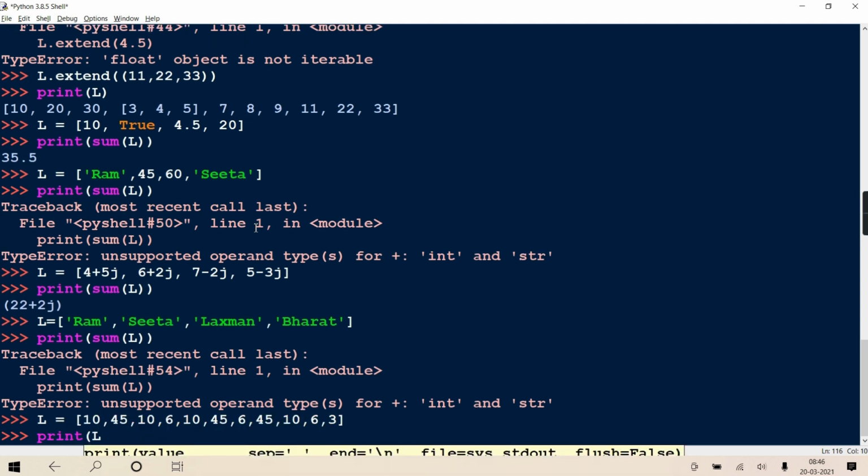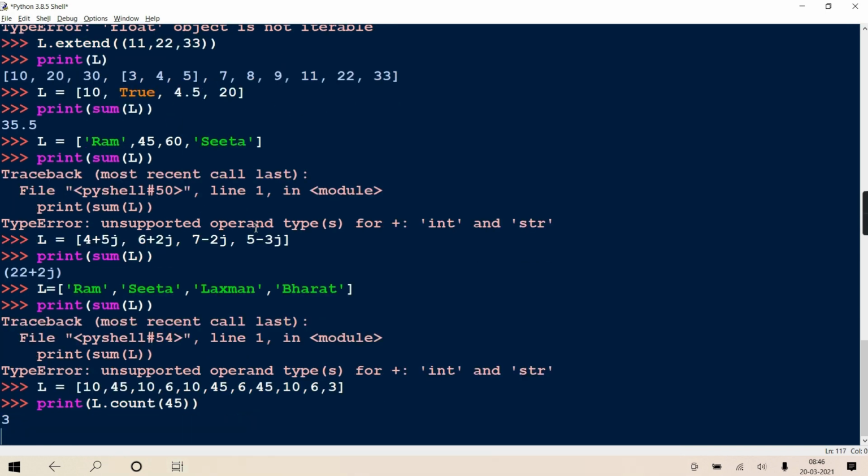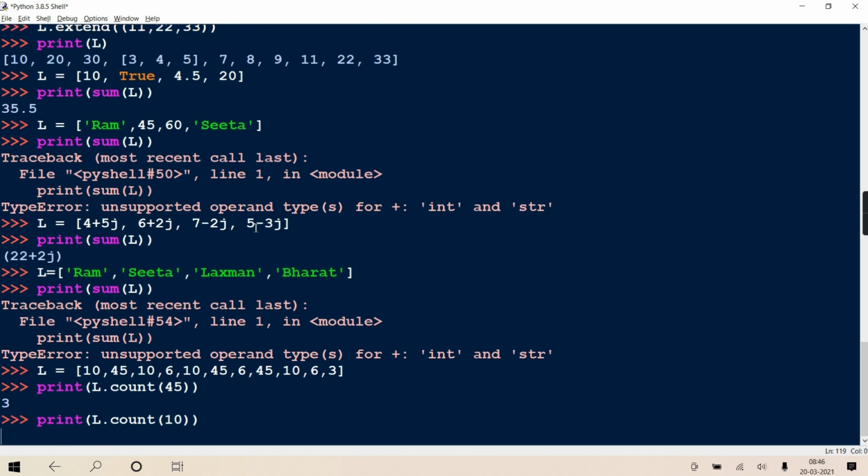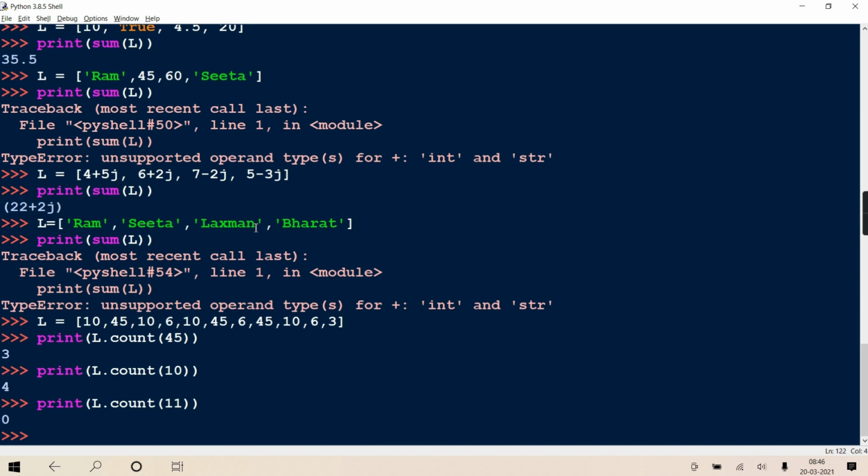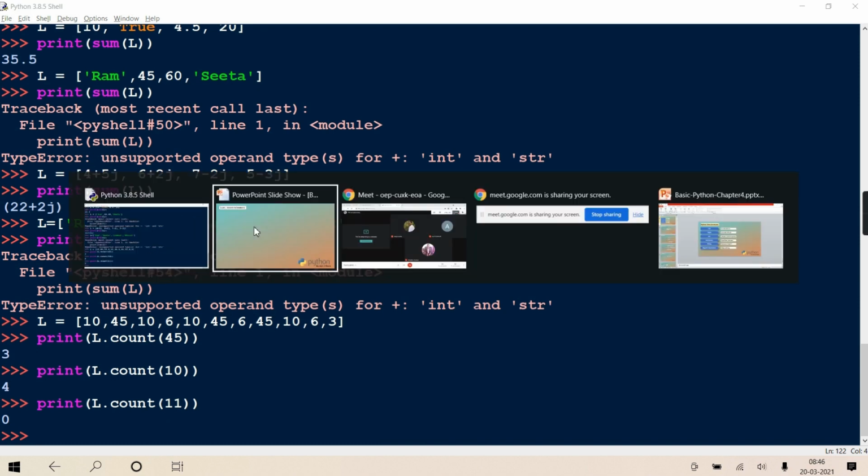Then I'm writing print L dot count 45, suppose. So it will display how many times 45 is present. If I write 10, it will display how many times 10 is present. But if I give 11, which is absent, it will give 0, because 11 is not present, so the count is 0.